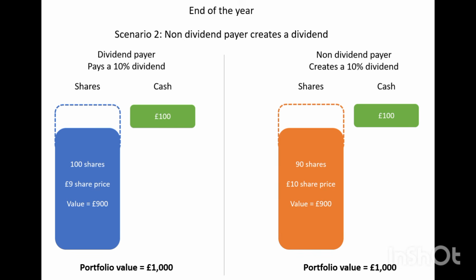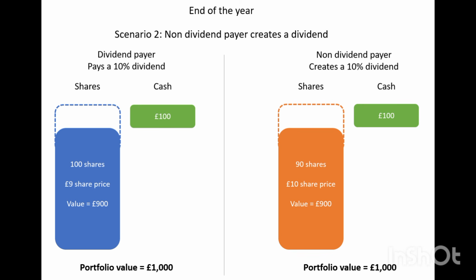Then another example is if the dividend payer pays a 10% dividend. Suppose you buy 100 shares and the share price of each share is only $9. So the value of all your shares will be $900. It is simple maths: you multiply 100 by 9.